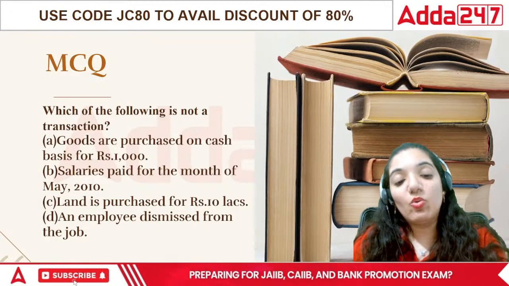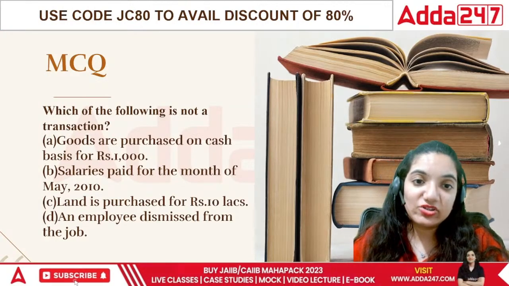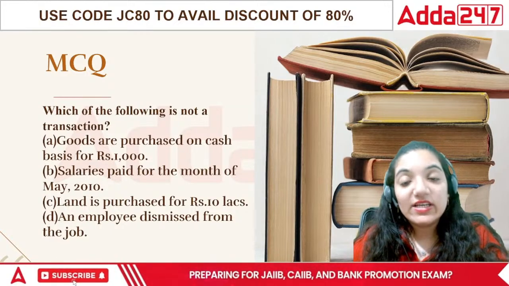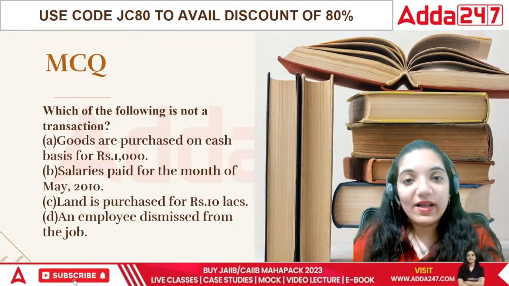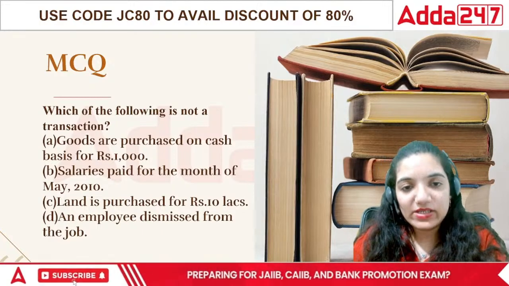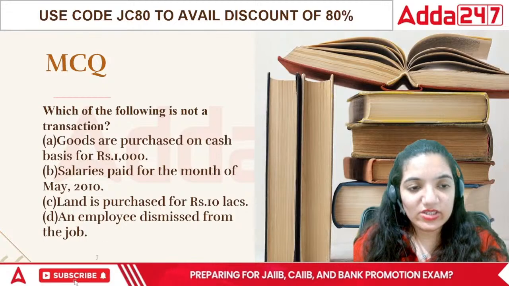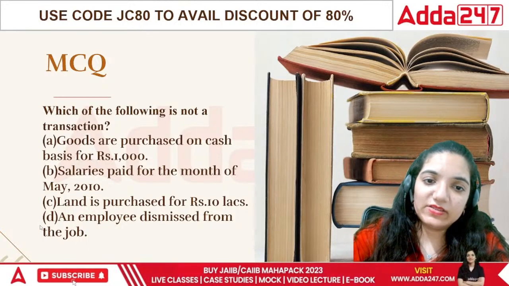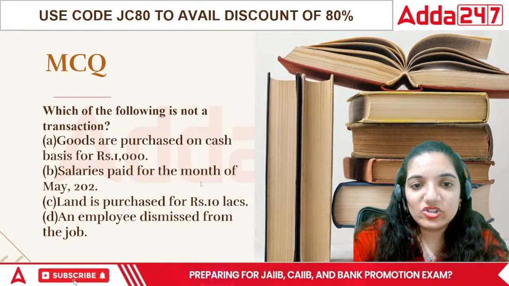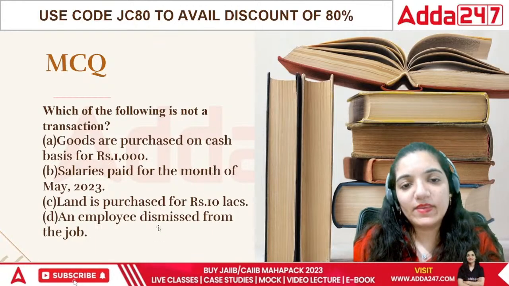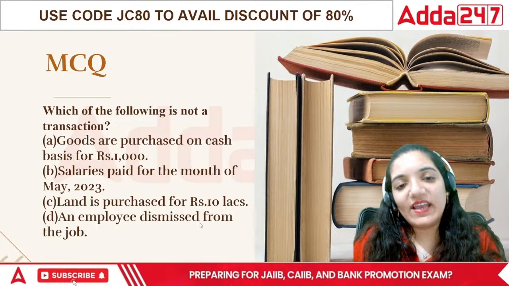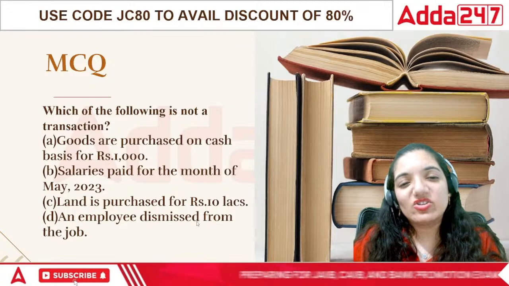Next question, everyone. Which of the following is not a transaction? Goods are purchased on cash basis for rupees 1000. Salaries are paid for the month of May 2010. Then let's take it as 2023, I think the date has to be changed a bit. This is a question from previous examinations, so I'm changing it that way. Land is purchased for rupees 10 lakh, and an employee is dismissed from the job. Which of the following is not a transaction?